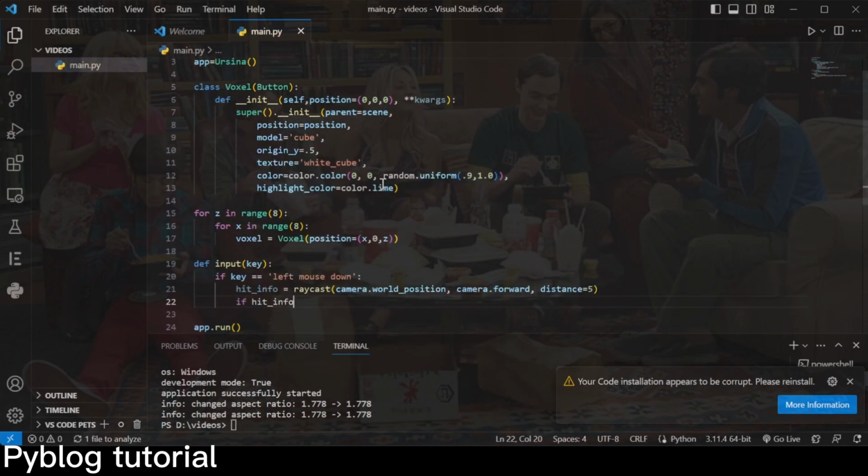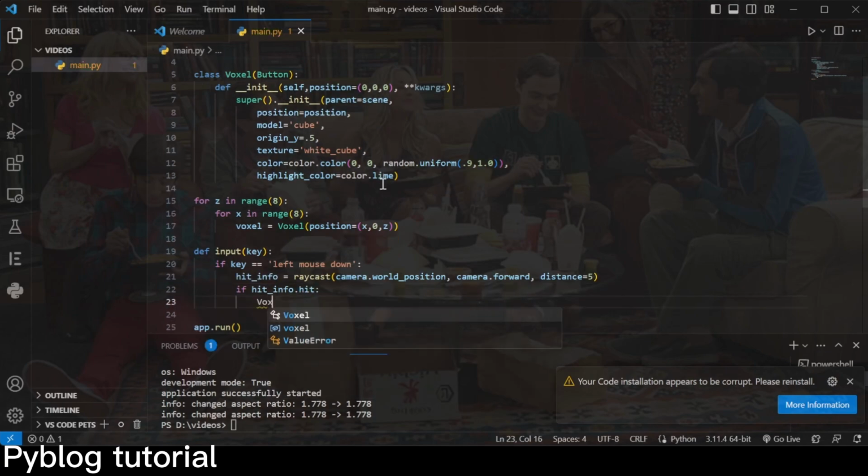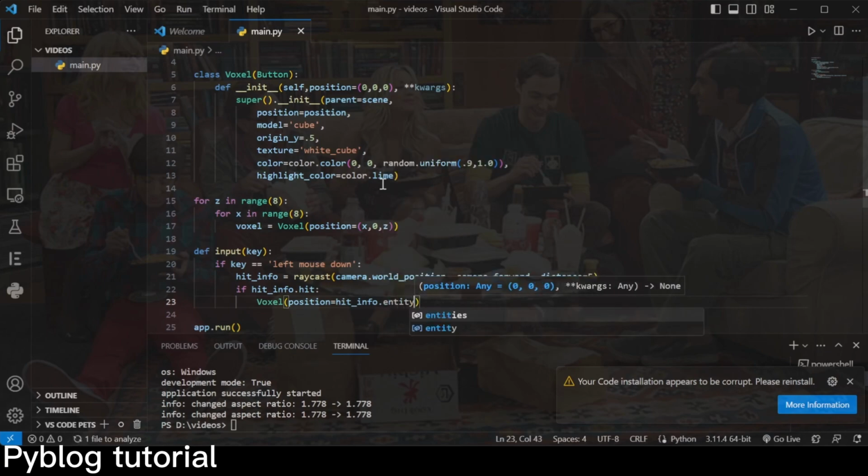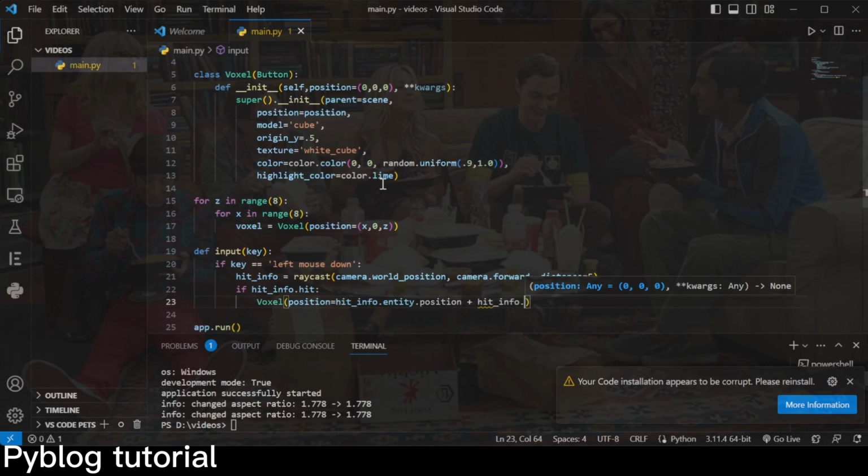So if the hit info hits, like this is how we test if it hits, we can create a voxel at the position where the hit info hits. So hit info dot entity dot position, so this will be the position of the entity of the hit info. And then we can just do hit info dot normal, so it's normalized.